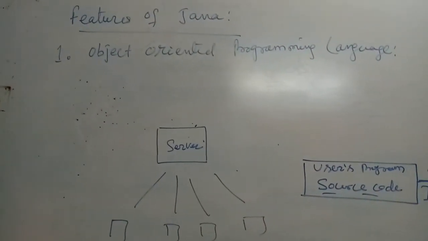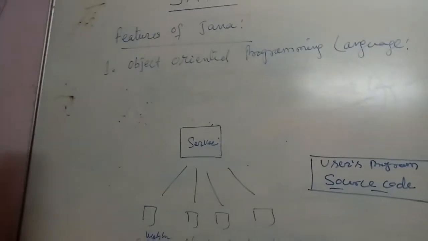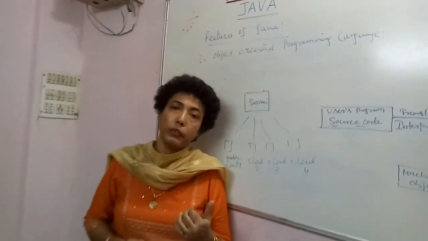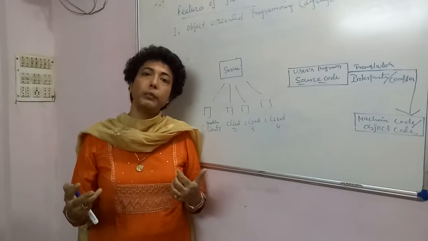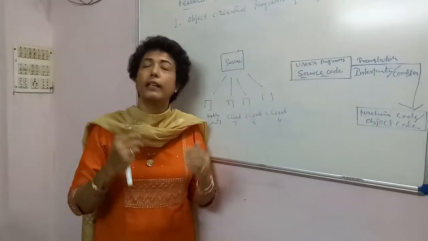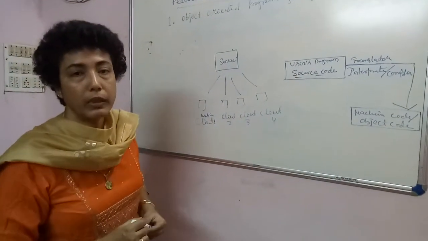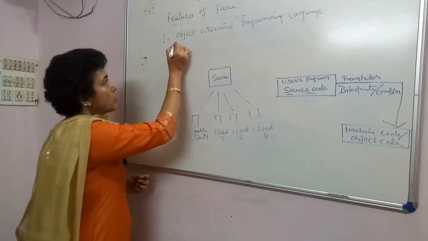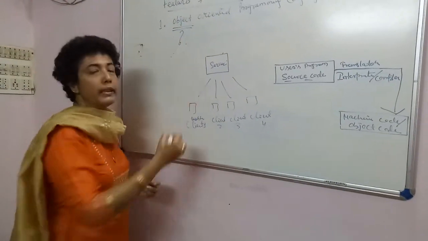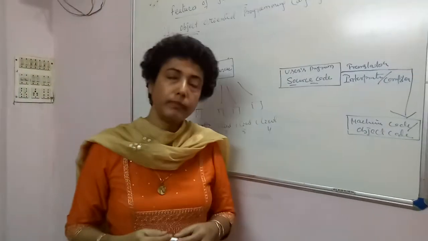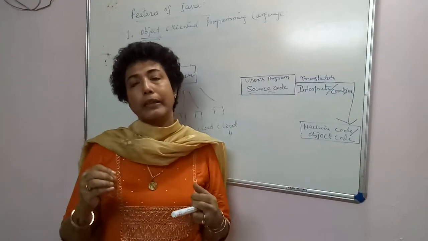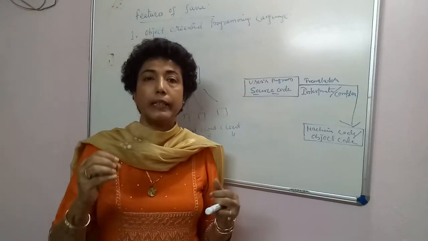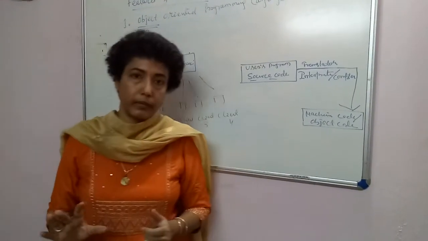Now, to understand why Java is an object oriented programming language, we have to know what is an object, what is an object oriented programming language, and then why Java is called an object oriented programming language. So first of all, what is an object? Now, an object is something that has a physical existence in the environment, right?